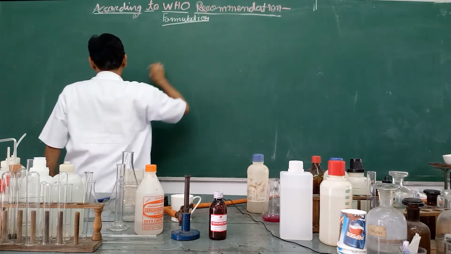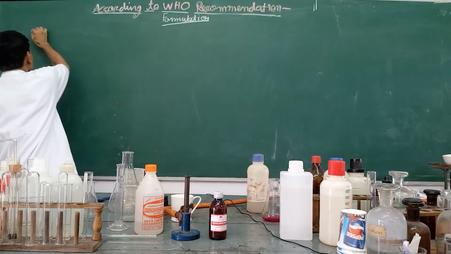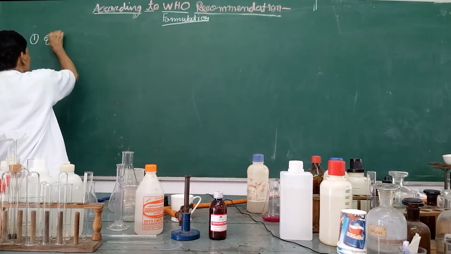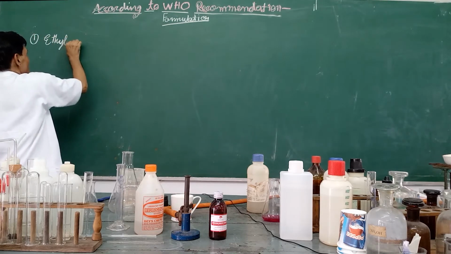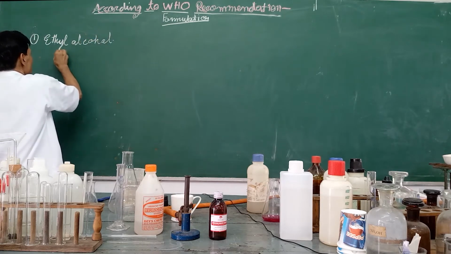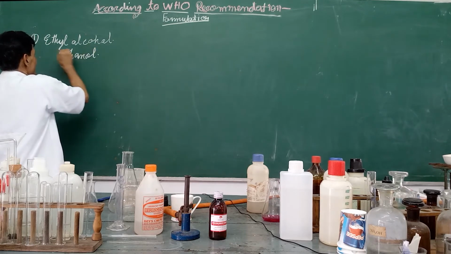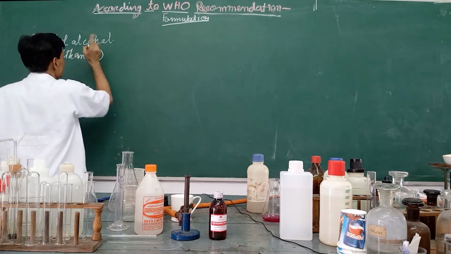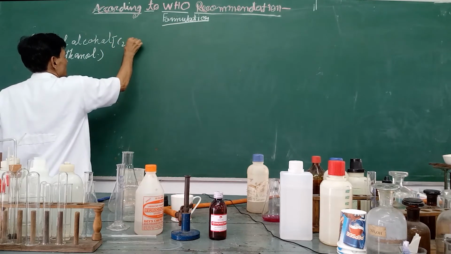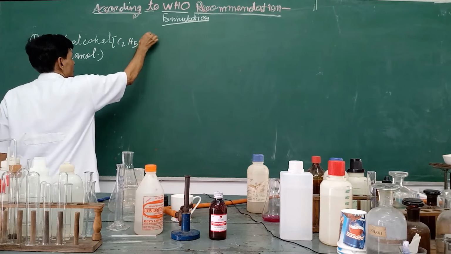For this, as the first stage, there are several components. First, ethyl alcohol, its chemical name is ethanol. This is the trivial name, and the formula is C2H5OH.